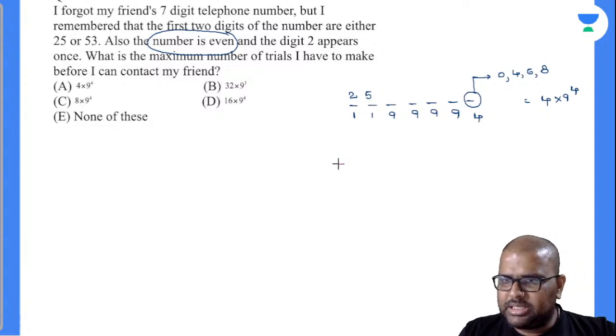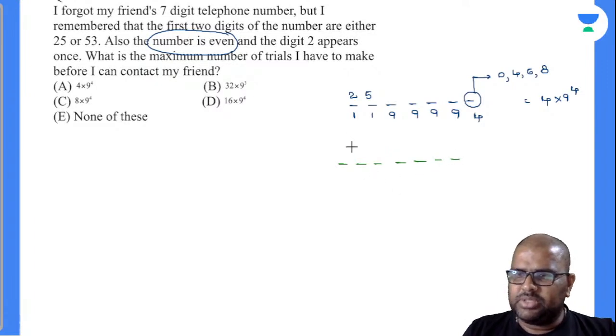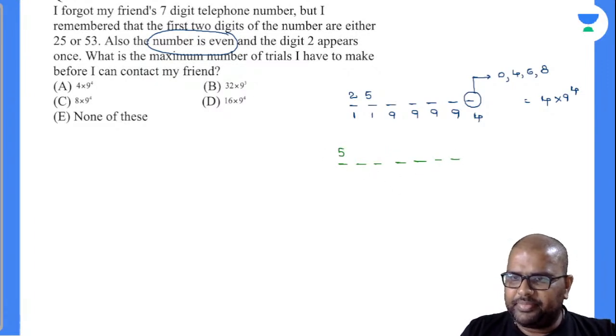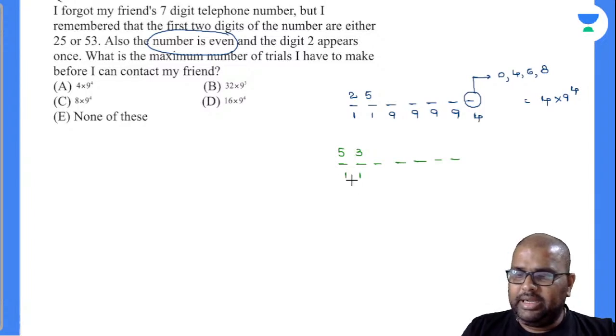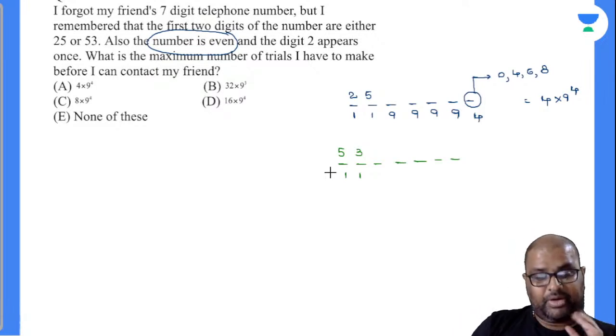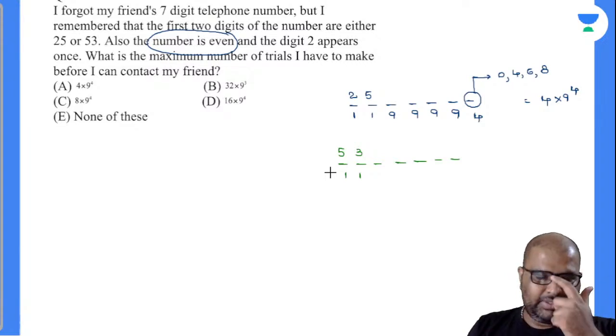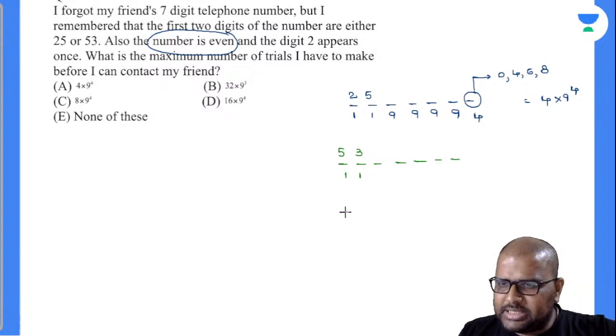So the next one, 1, 2, 3, 4, 5, 6, 7. The phone number starts with 5, 3. So there comes the confusion. Digit 2 will appear in the last digit or in between. But digit 2 has to appear only once. So to avoid this confusion, let's break this down into two cases.